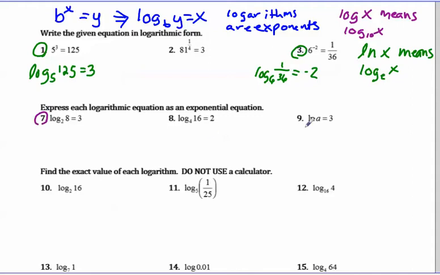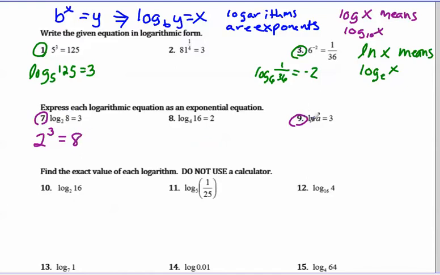Okay, 7 and 9. Now you might want to try to see if you can change the logarithm back to the exponential. Before watching this, you can pause the video. The base of your logarithm is 2, and the answer of your logarithm is the exponent. So 2 to the 3 equals 8, and that actually makes sense, so you know you did something right there.